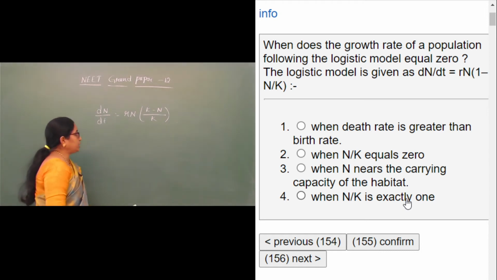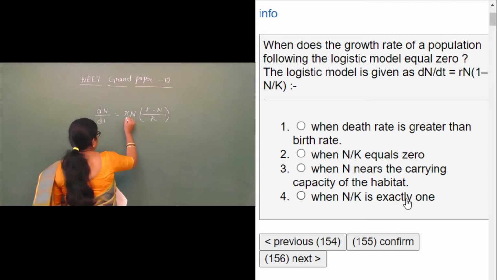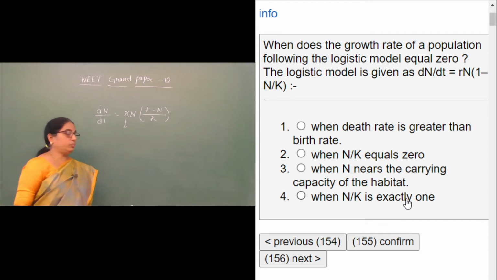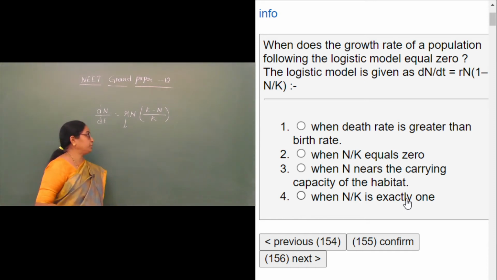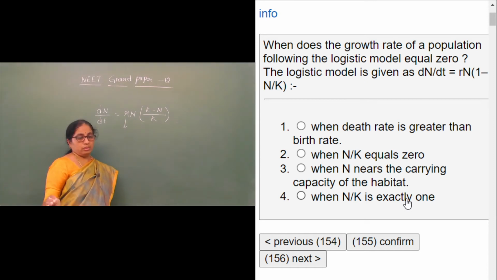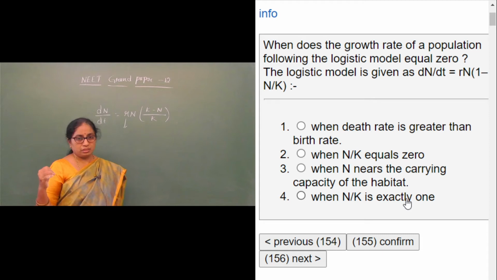Here r is called the intrinsic rate of increase, which is also called the maximum reproductive capacity. Now, the demand is, when does the growth rate of a population become 0?